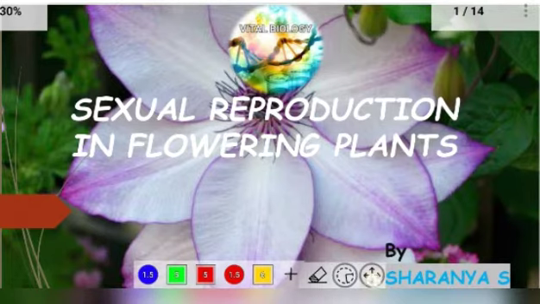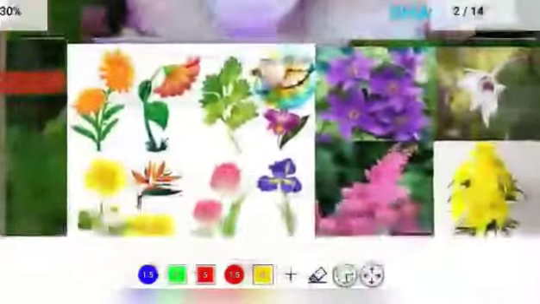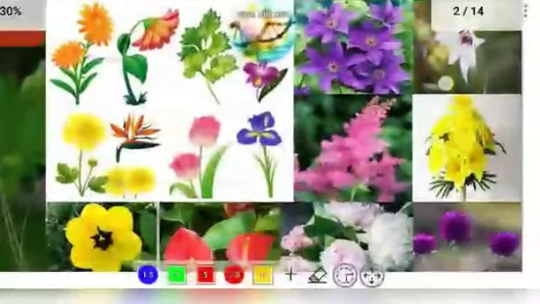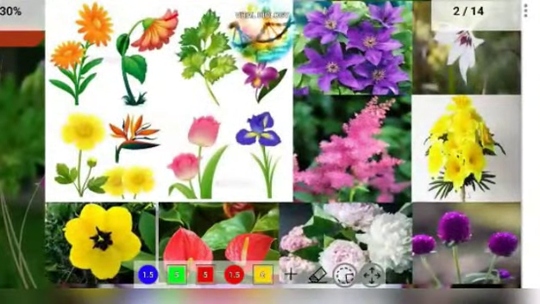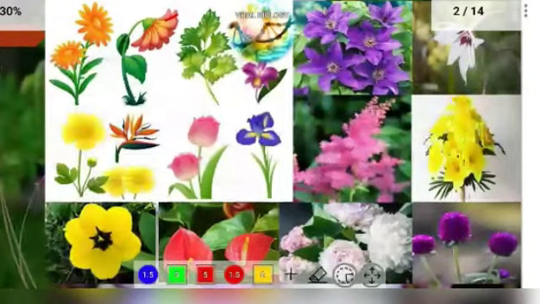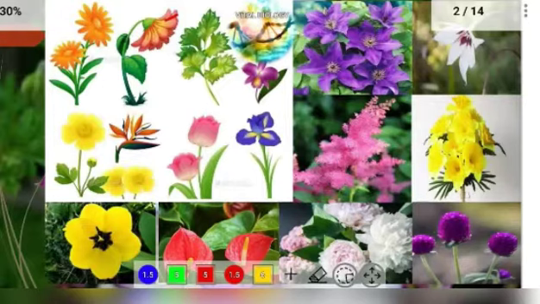These flowers are very helpful in the manufacturing of scents and perfumes because they have very different types of odors and smells. Flowering plants all show sexual reproduction, and these flowers are very rich in their color and odor. They are very attractive to everyone.